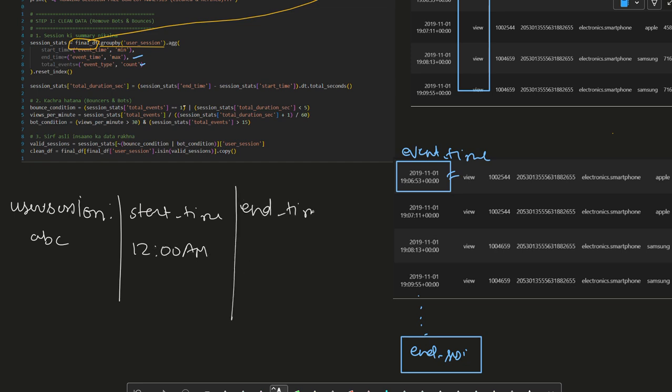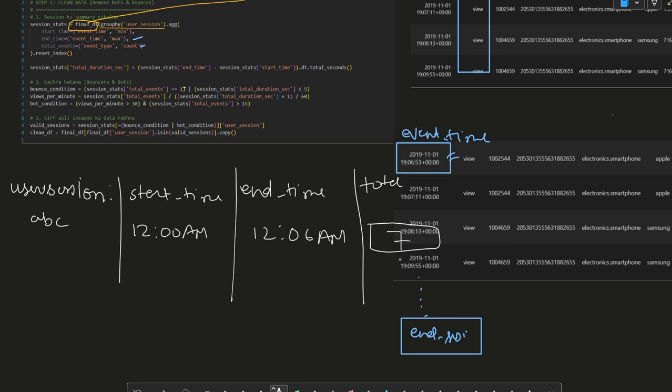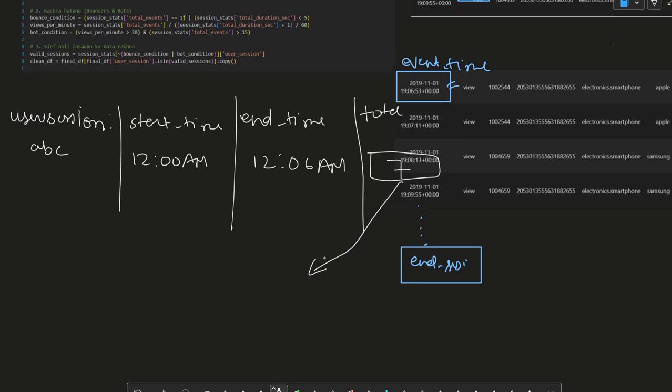There is an end time when the session ended. For example, 12:06 a.m., so the session lasted for 6 minutes. Then there are total events. Total events record the quantity of views, cart and purchase. For example, there are seven total events in that session, and it could be something like the user did six views and one cart. So it is being recorded here.